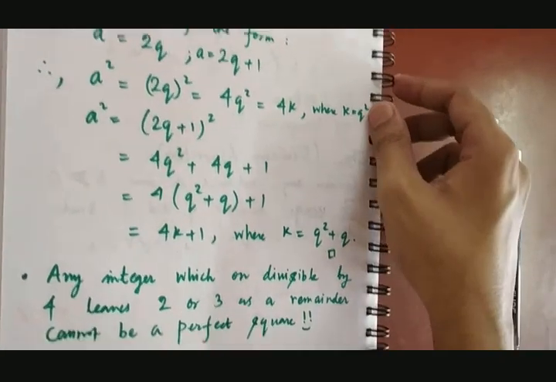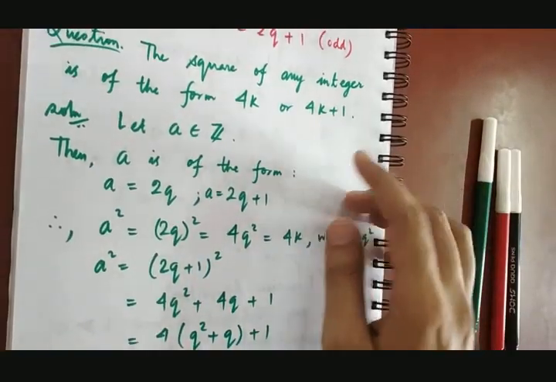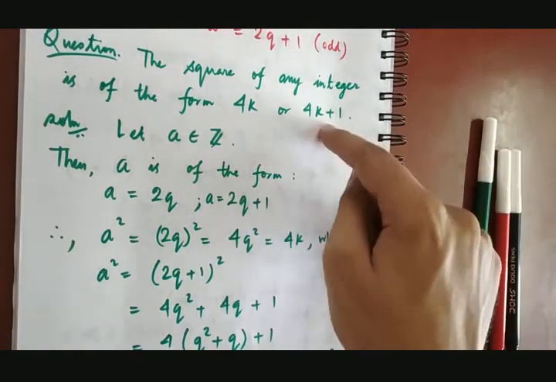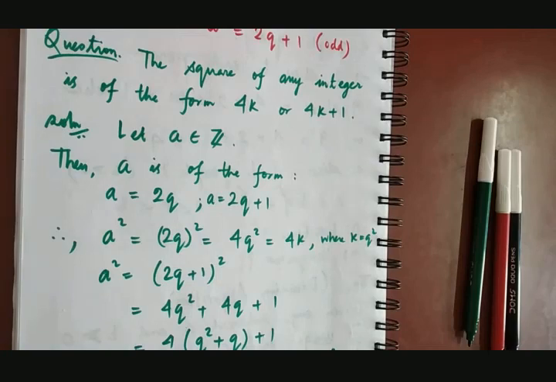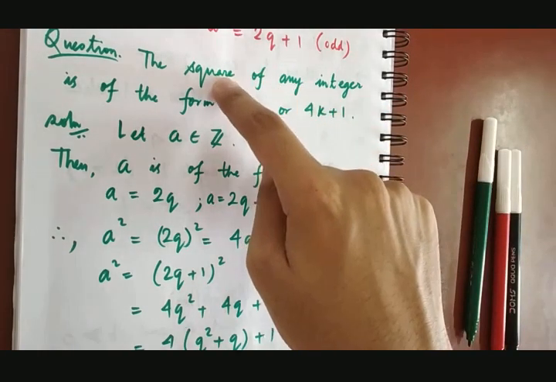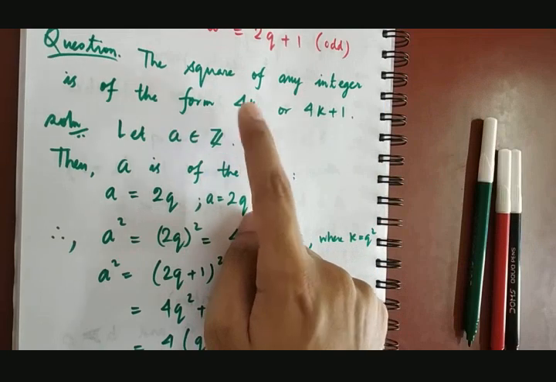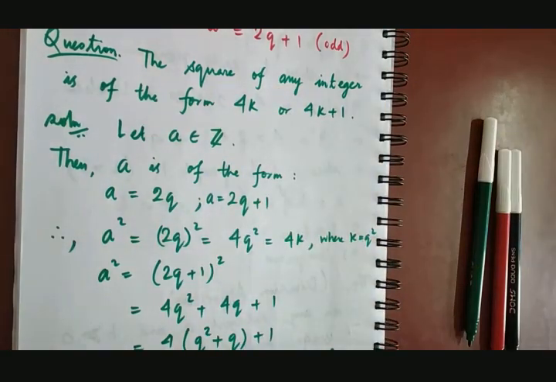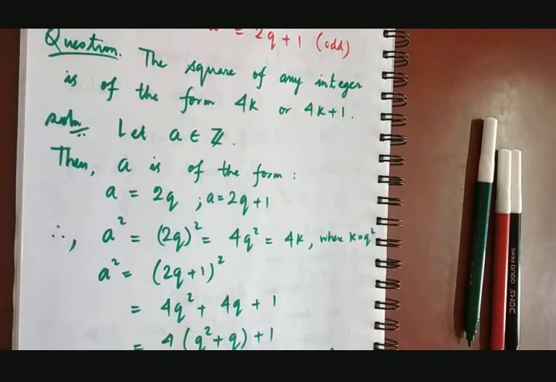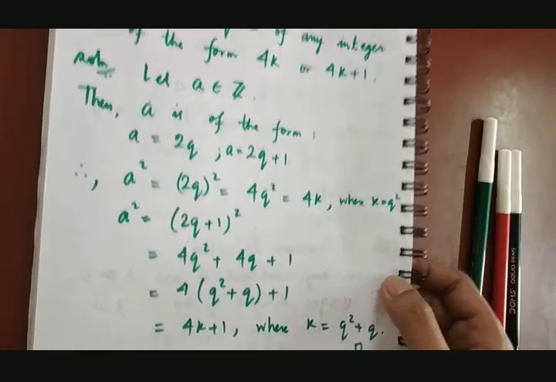So from here we can conclude this one, right? Because any perfect square integer is either of this form or of this form. So if they are not of this form, they cannot be a perfect square. Remember one thing: it means that the square of any integer is of this form. It does not mean that if any number is of the form 4k, it is always a perfect square. This is not the case. For example, 32, that is 4 into 8, is not a perfect square. But if it is a square integer, it will satisfy these two conditions, this or this, right? Okay, so I am clear with this note.